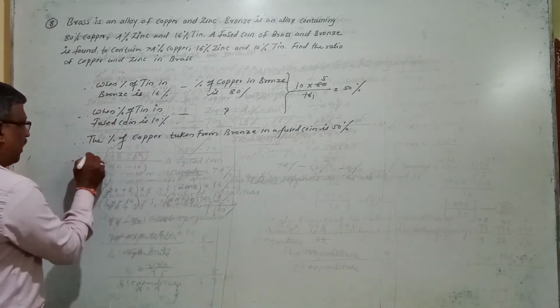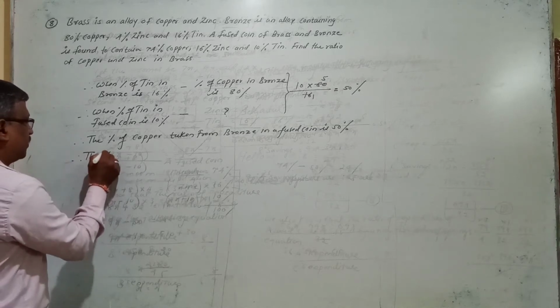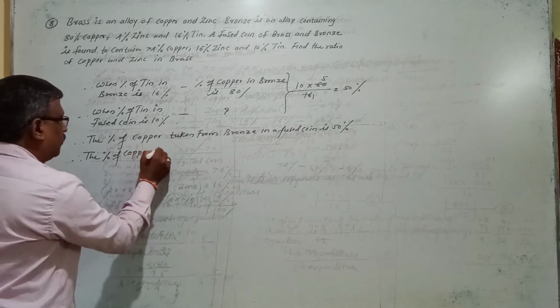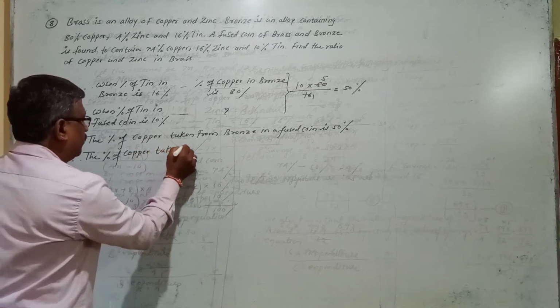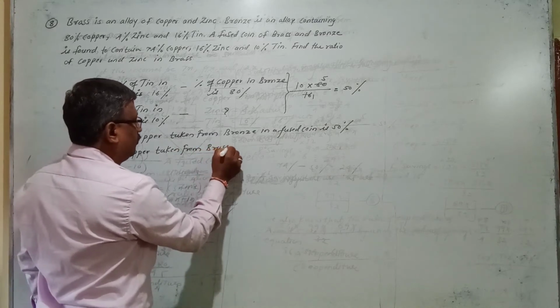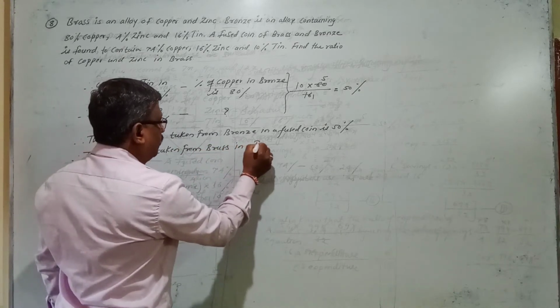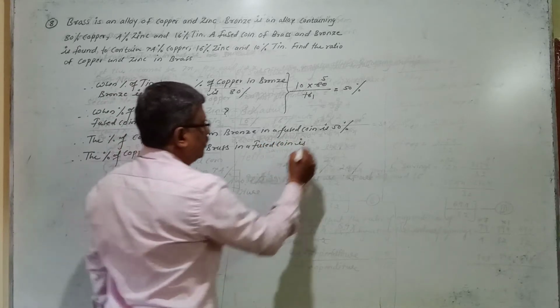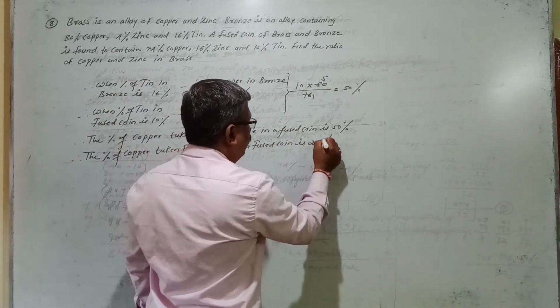So now you have to calculate the percentage. Therefore, the percentage of copper taken from brass in a fused coin is 24%.